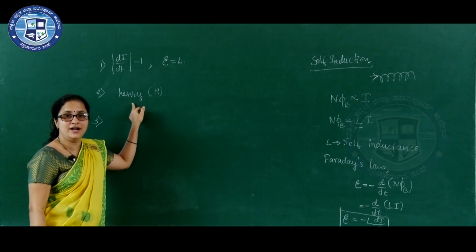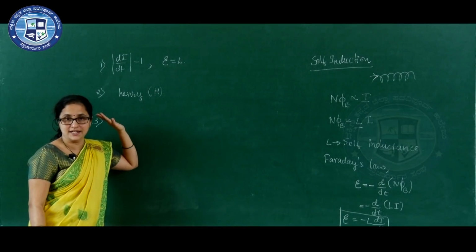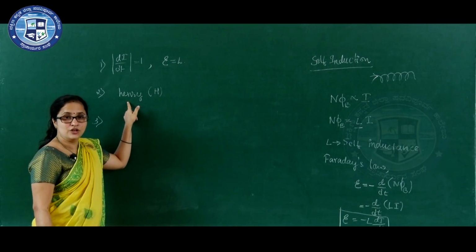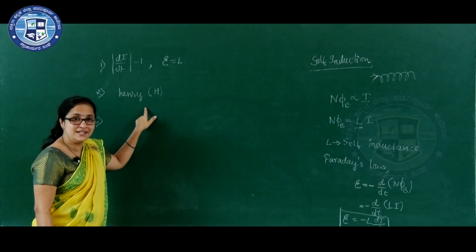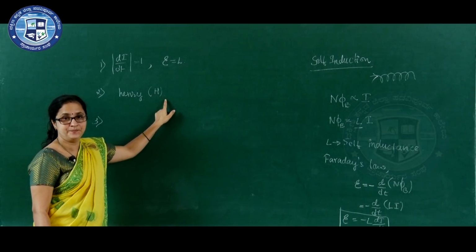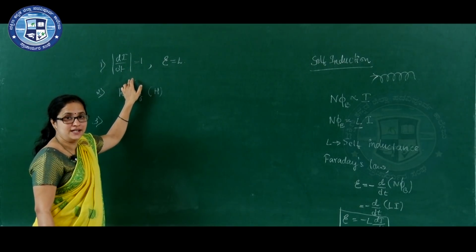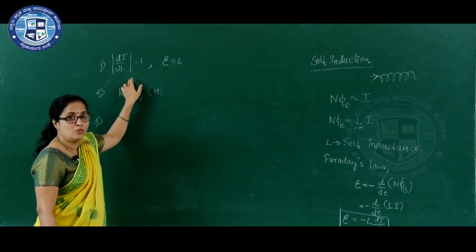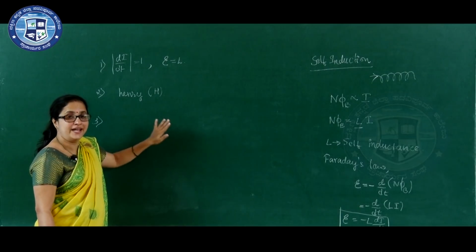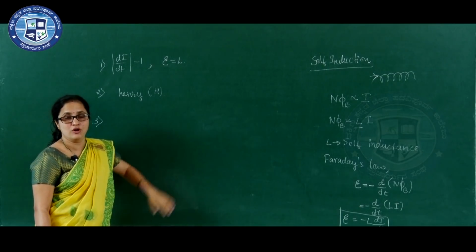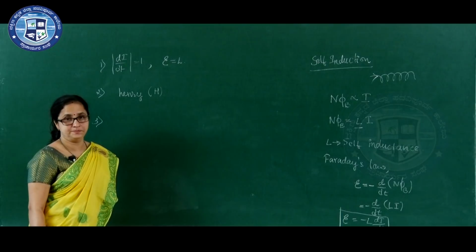How can we define the SI unit of inductance? SI unit of inductance is said to be 1 Henry if the rate of change in current in the coil of 1 ampere per second induces an EMF of 1 volt in it.